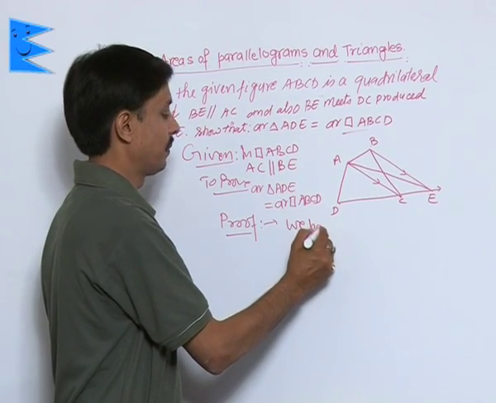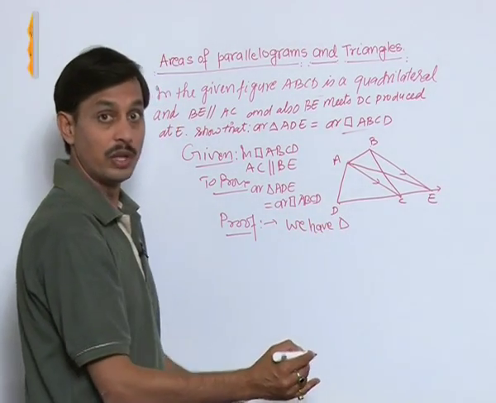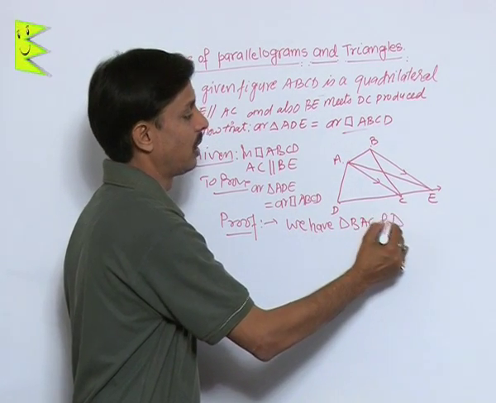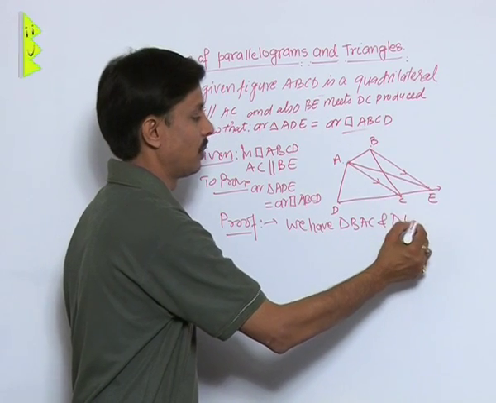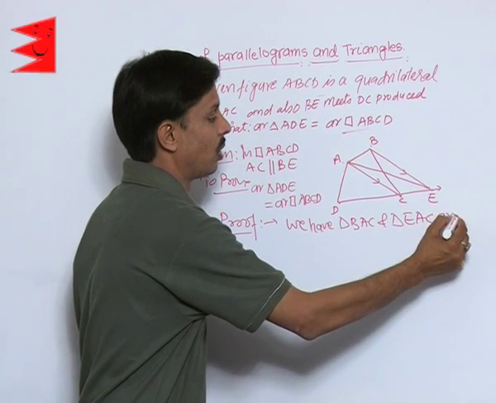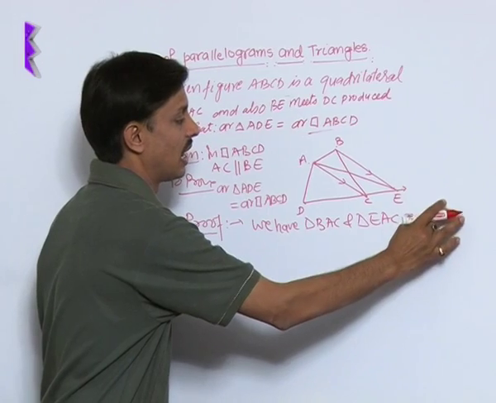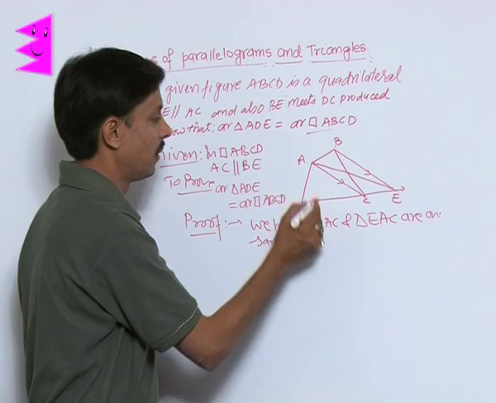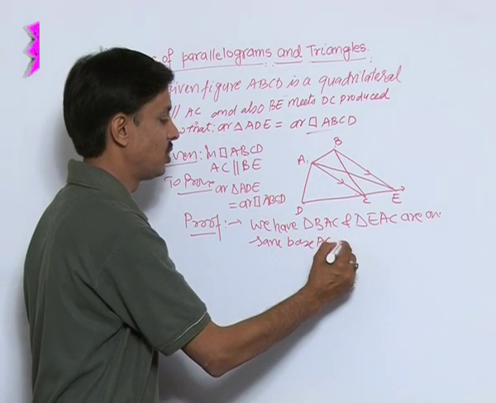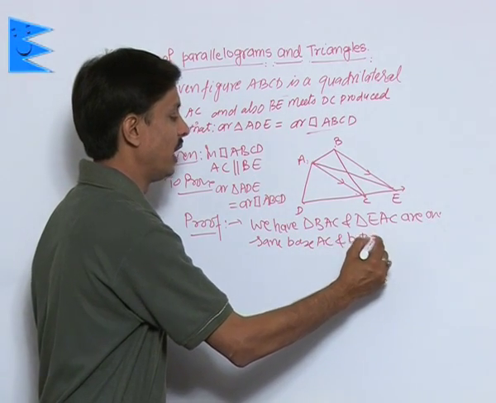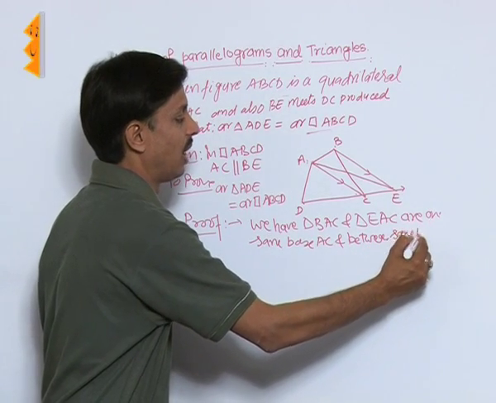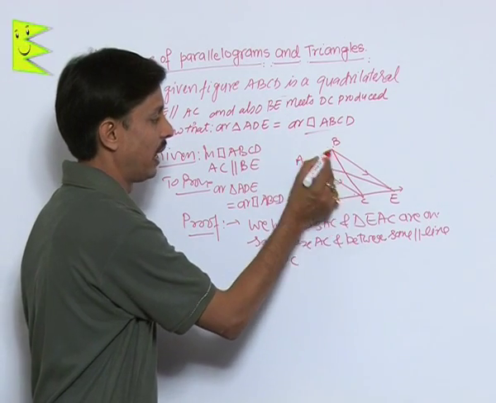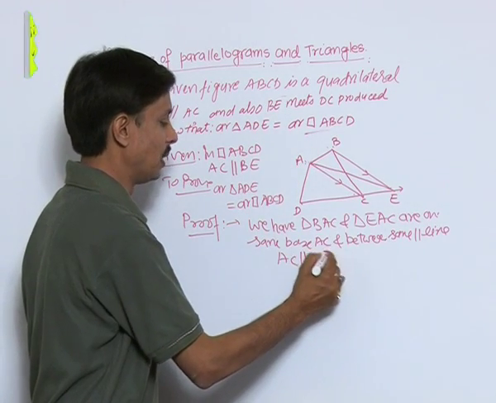We have triangle BAC and triangle EAC, they are on the same base AC, and between the same parallel lines, AC and BE.